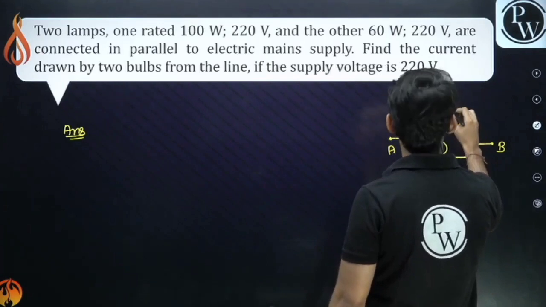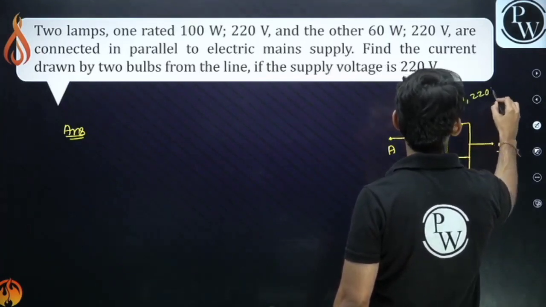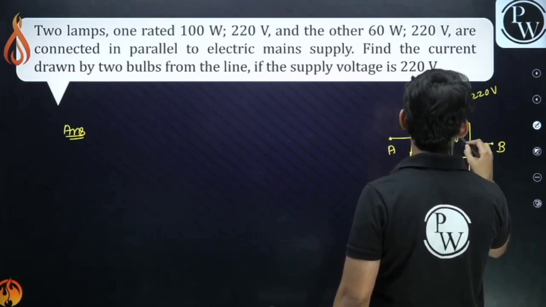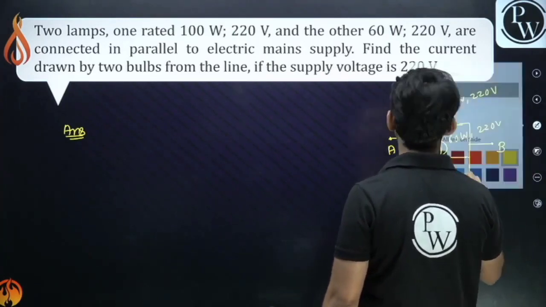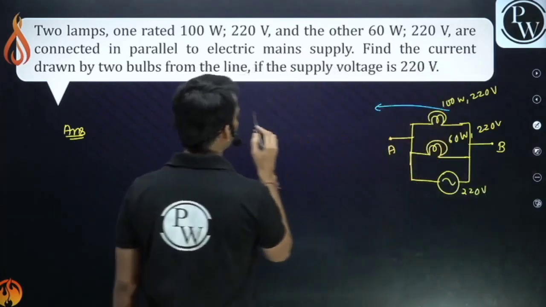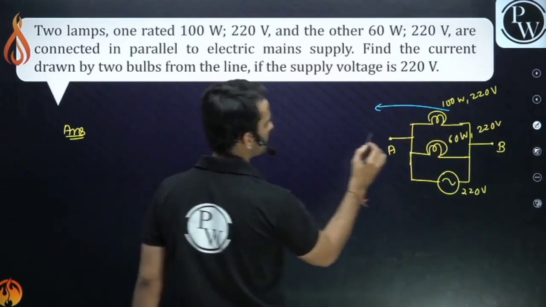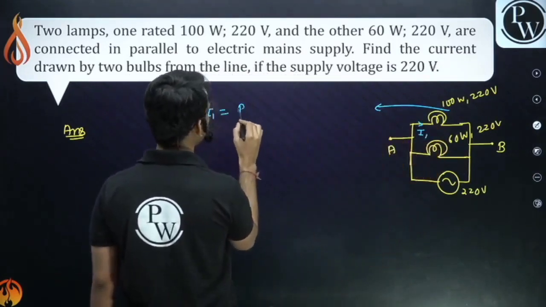We have a 100 watt bulb and voltage is 220 volt. This is a 60 watt bulb and voltage is 220 volt. You have to find the current drawn. So guys, can I calculate the current here? I1 for this bulb. I1 is what? I1 is P upon V.